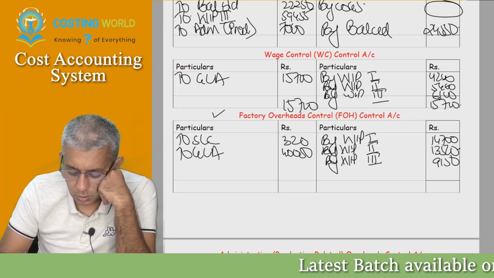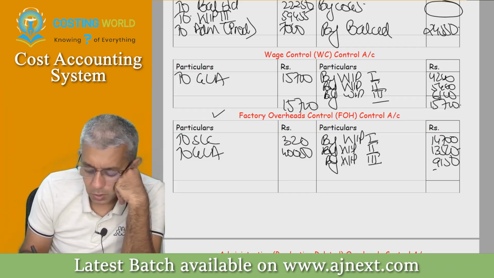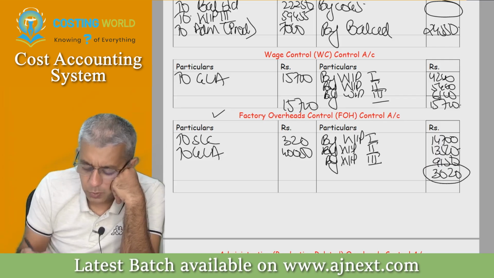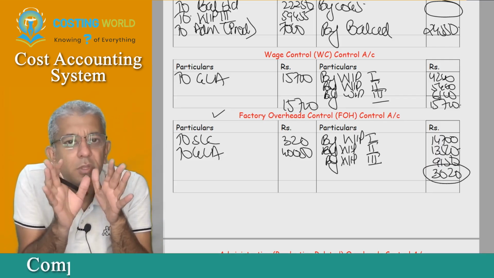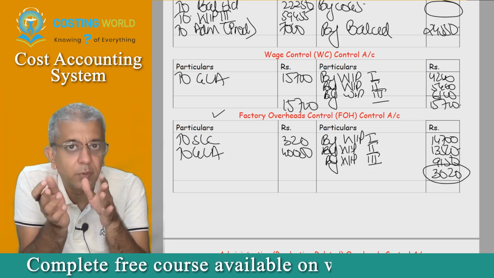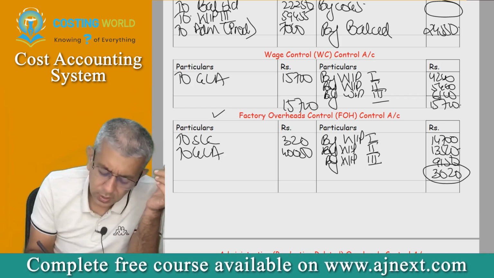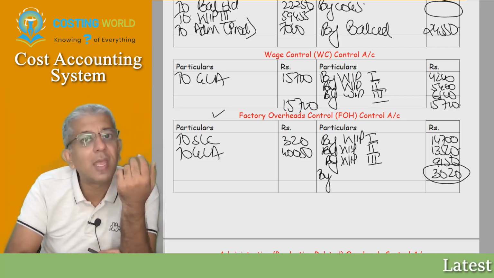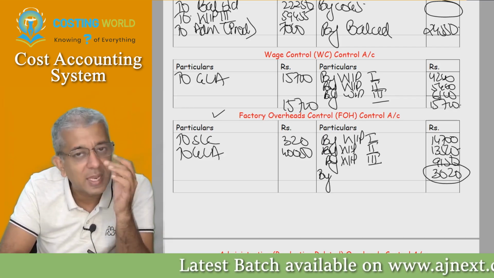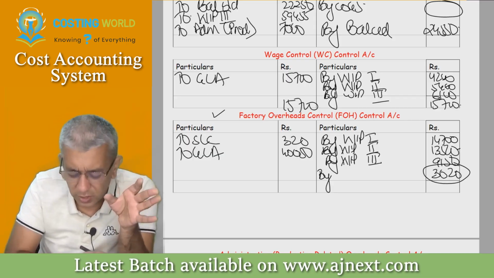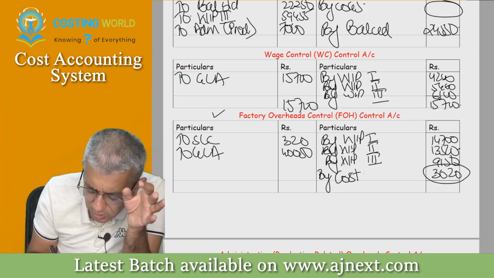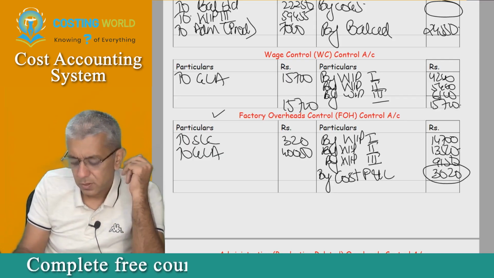Is it 3020? Yes, okay. Sir, can you say this will represent your under absorption? Yes. Now this figure cannot be carried forward because in the last period also we never carried forward. So therefore, sir, then what to do? In this particular case, you can follow any of the other methods. But in any other method, don't waste your time. Just transfer it to costing P&L account and finish it off.